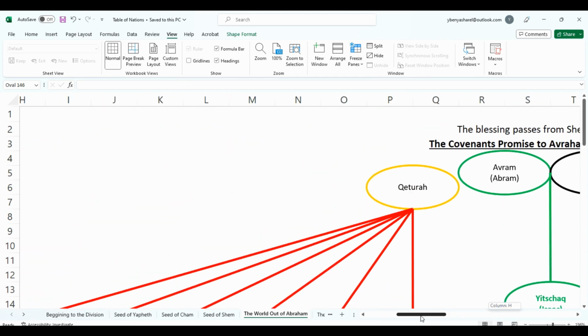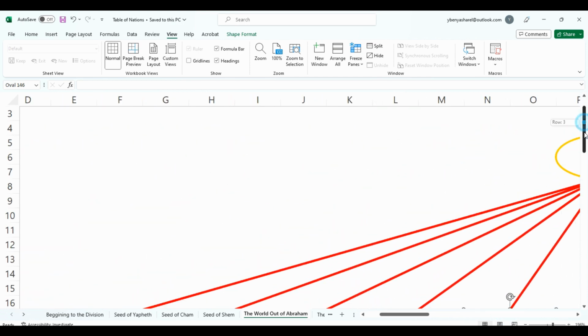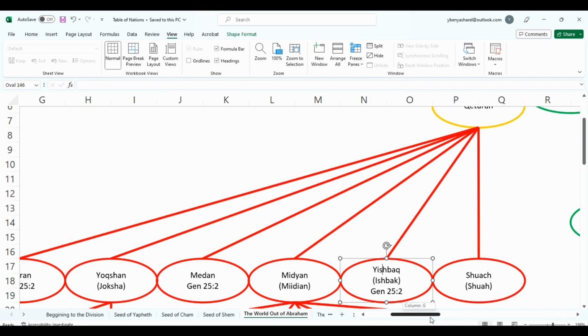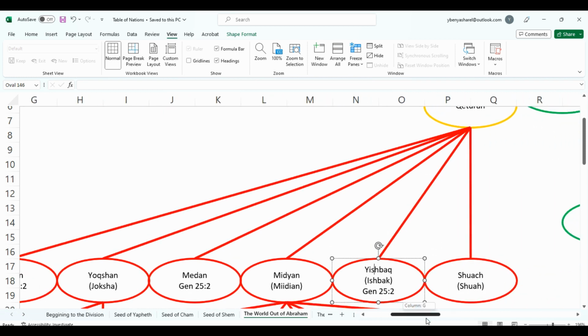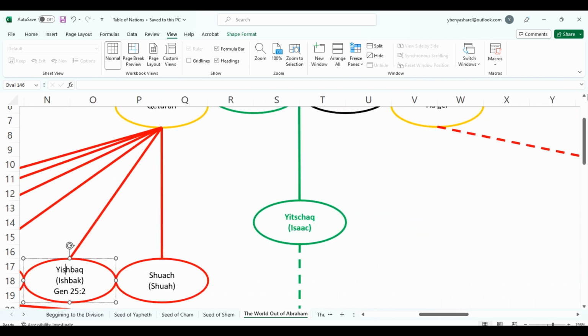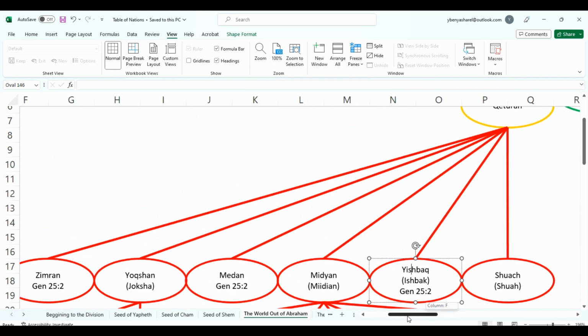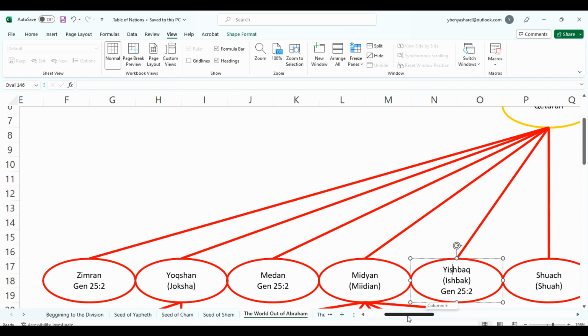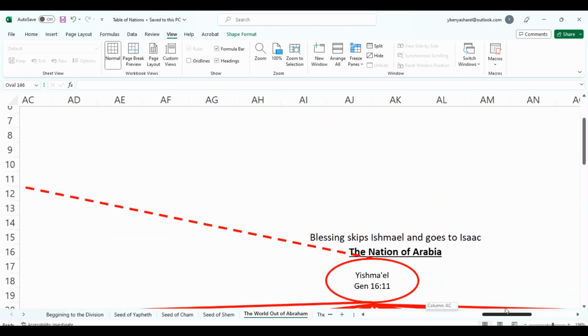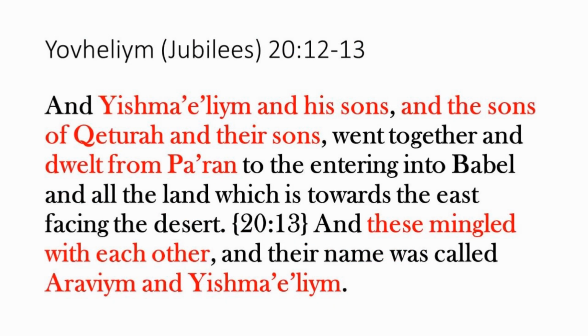We have the sons of Keturah. Remember, all of these are descendants of Abraham. Okay, children of the flesh, children of the promise. Right. So, speaking of flesh, these sons of Keturah, these six, actually mingled with his descendants. Okay, and that's where we get the term Arav or Arab.